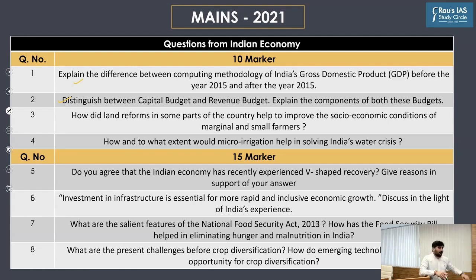But once again, this question was asked in the mains examination. Why? Because in the UPSC syllabus, you have a separate topic of government budgeting. So from this particular topic of government budgeting, a very core part, a static part of the syllabus has been asked. So whenever you are reading a syllabus, say the syllabus is government budgeting, not only should you understand the current affairs related aspects of government budgeting, you must also understand the core part.